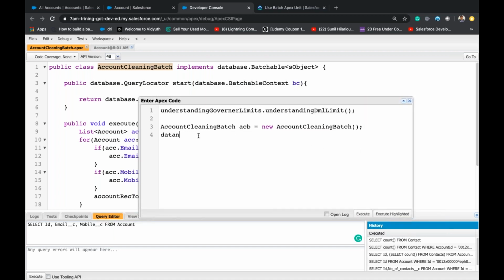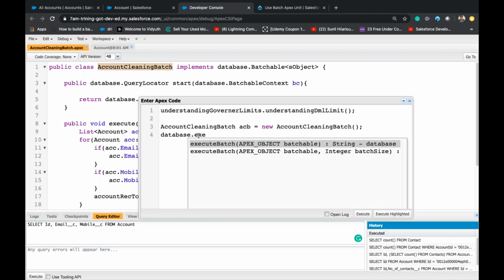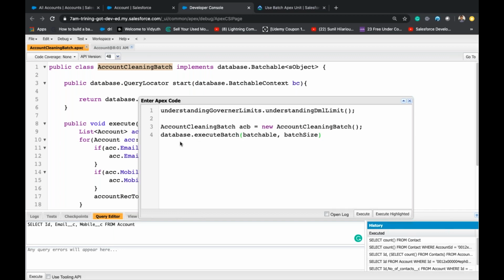Now how to execute the batch? Database dot execute batch, take the second one. We have to pass the batchable plus size. Size, let's say 10.